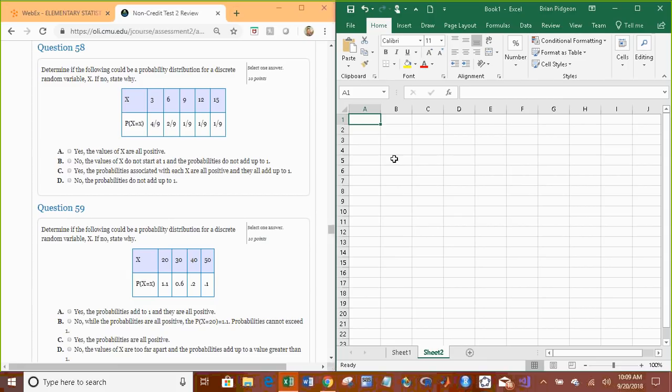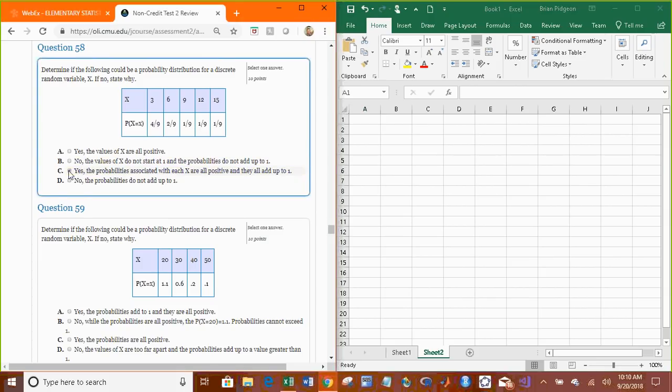So in this case, we have 4 ninths, 2 ninths, 1, 1, 1, 1, 2, 3, 4, 5, 6, 7, 8, 9. So the numerator adds up to 9. Divided by 9 is 1. So they're all positive. They're all less than 1, all greater than 0. And if you add up all these values, they equal 1.